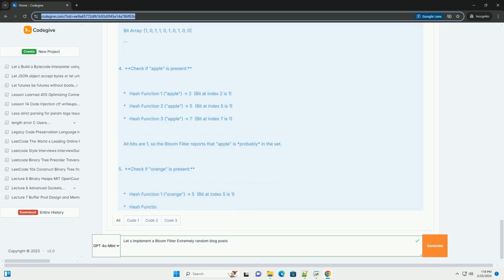Can have complex implementation. Set, hash set, or dictionary: use when the number of elements is relatively small, you need exact membership testing with no false positives, and you require deletion or other operations beyond simple membership testing. Sets generally consume more memory than Bloom filters for the same capacity.